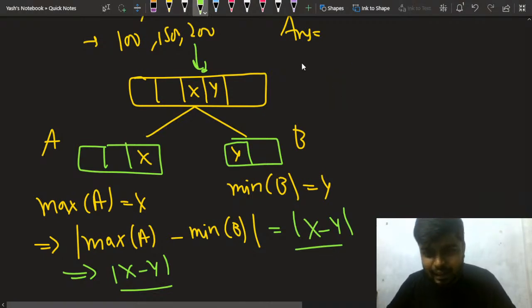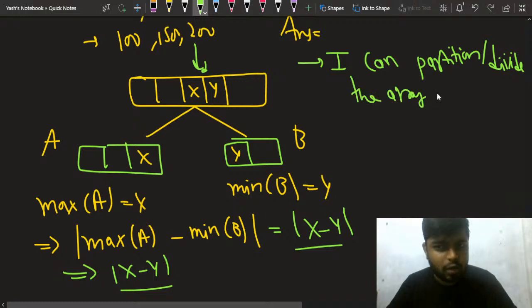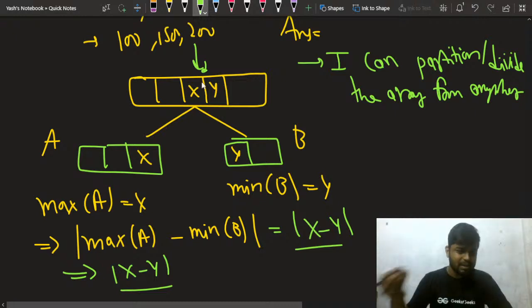That means I can partition, or you can say divide, the array from anywhere, and there can be any x and y. The maximum for A can be x and the maximum for B can be y.